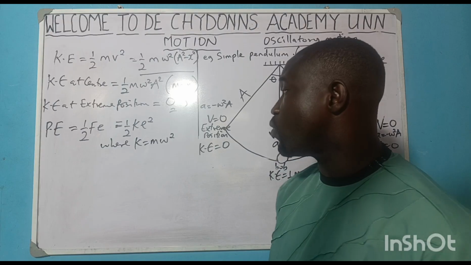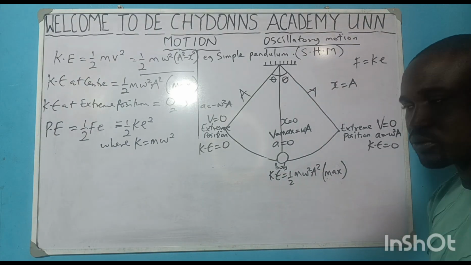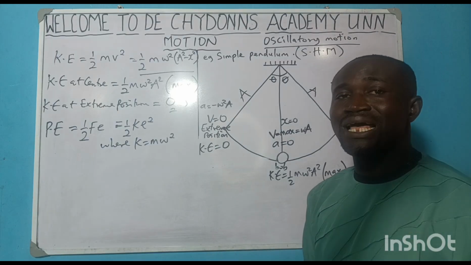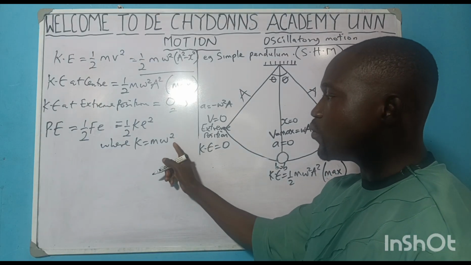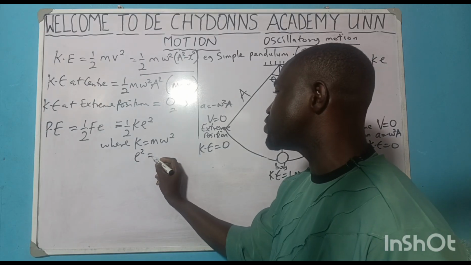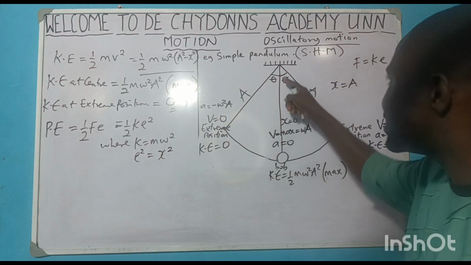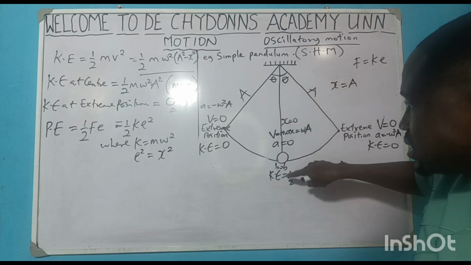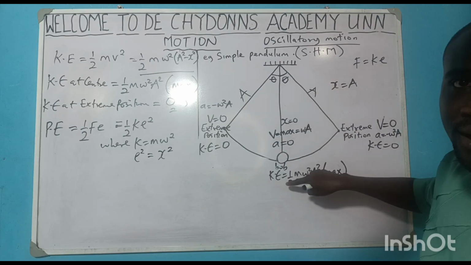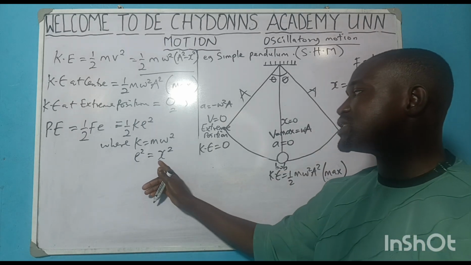We see it when we discuss circular motion, a body undergoing horizontal circular motion. We will see how we got this. Are you getting it? And e squared, the extension we are talking about, is equal to what? x squared. That is the displacement we talk about. This is how it displays. So the extension is x squared.